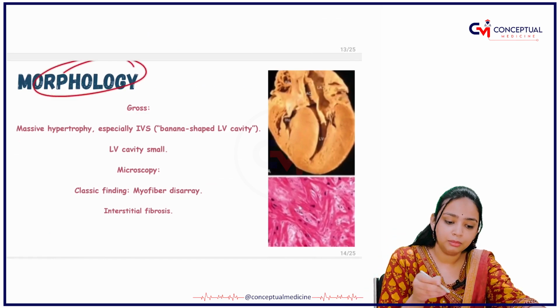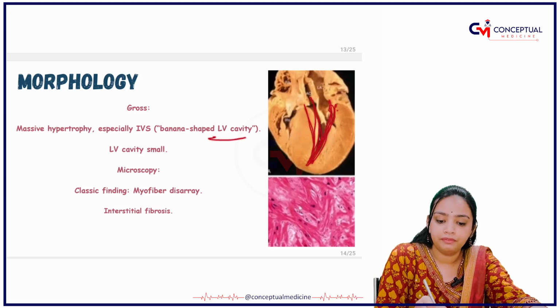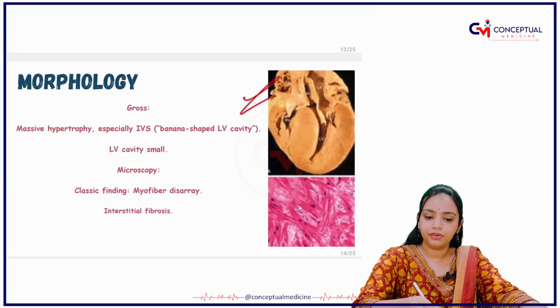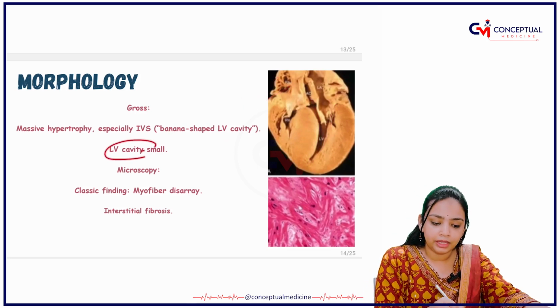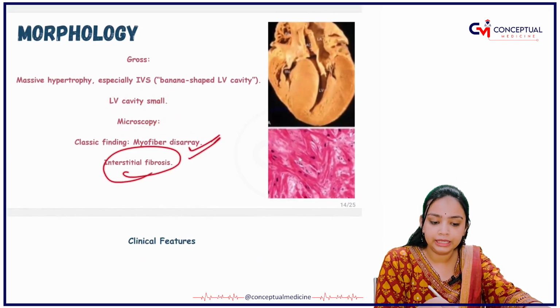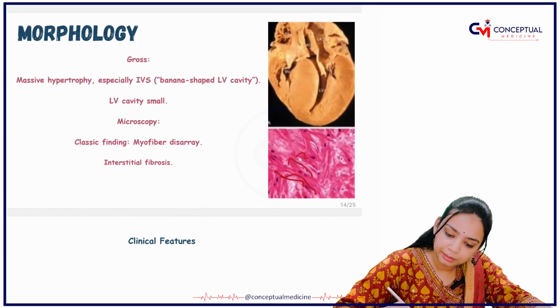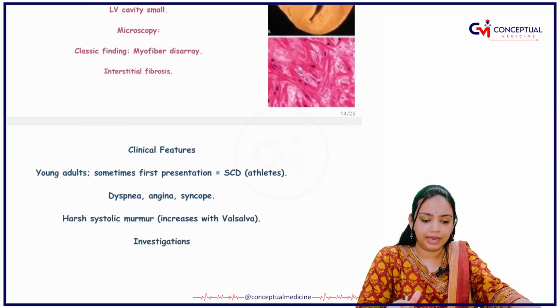Let's see the morphology. In the morphology, you are able to see what? A banana shape. See, it resembles your banana. It is a banana-shaped LV cavity. So if this figure is kept in your spotting, you should be able to identify it very clearly, right? Then in the microscopic picture, you are able to see the myofibers and the interstitial fibrosis.